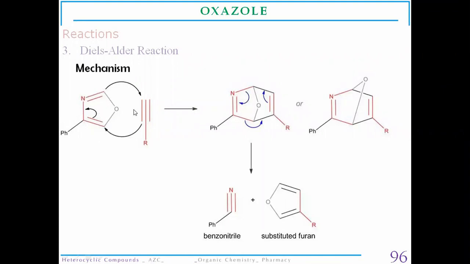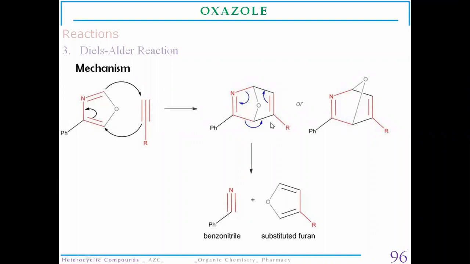When this diene reacts with an acetylene or alkyne derivative, there is formation of an adduct. Oxygen is highly electronegative, so the conjugated double bonds are easily available as a diene in the Diels-Alder reaction. So oxazole readily undergoes Diels-Alder reaction to form a cycloaddition adduct.